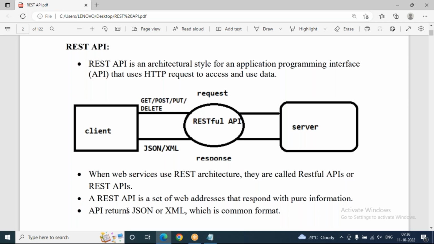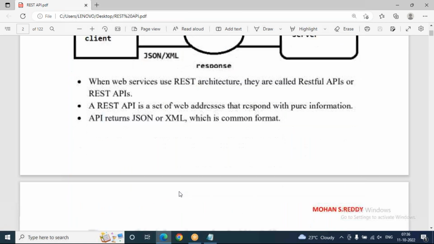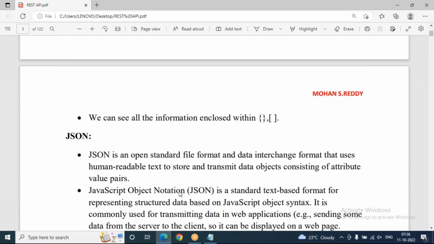So the API returns JSON or XML, which is a common format, as I said. Now, we can see all the information enclosed within brackets like this. JSON format is always inside a list using square brackets. Inside the square brackets, we'll find curly braces also. Now, what does JSON mean?